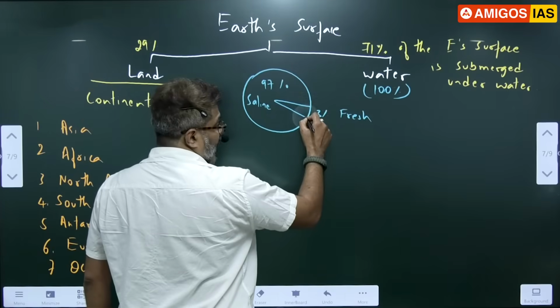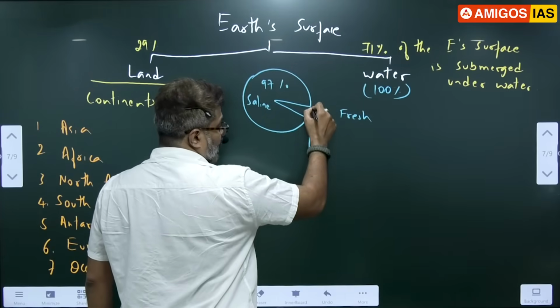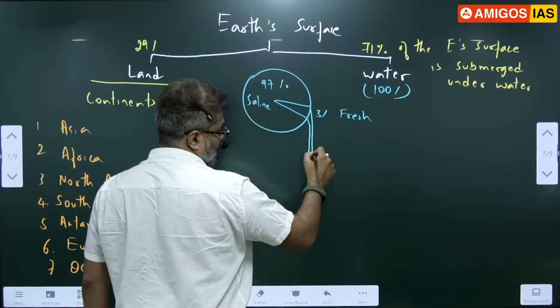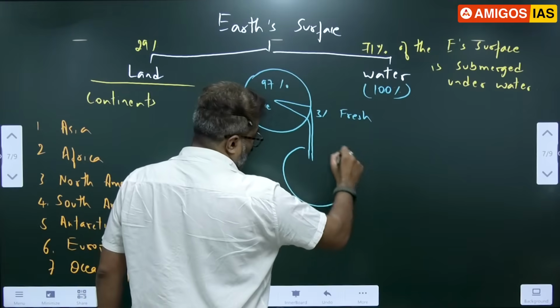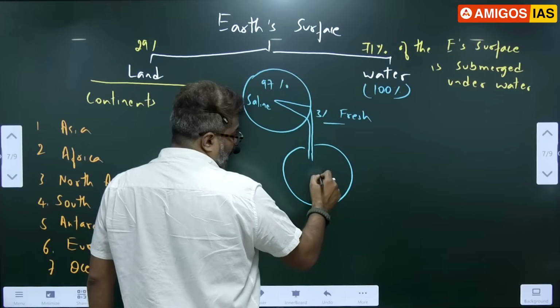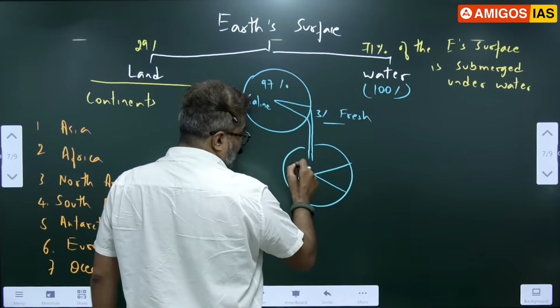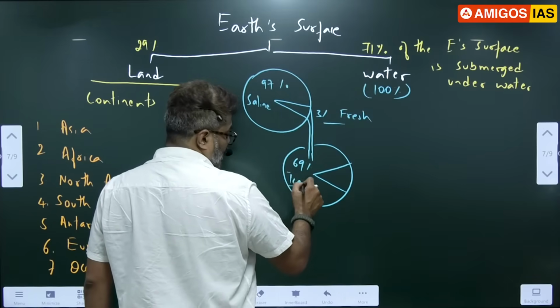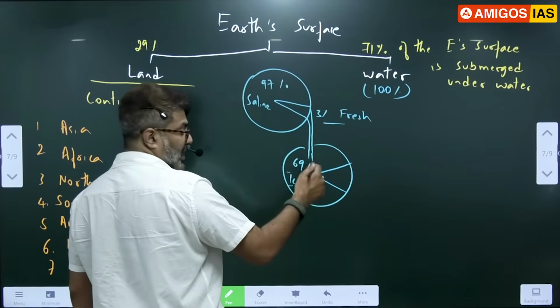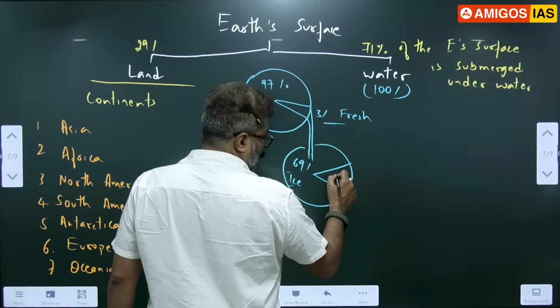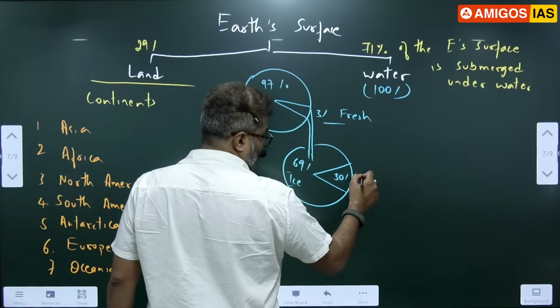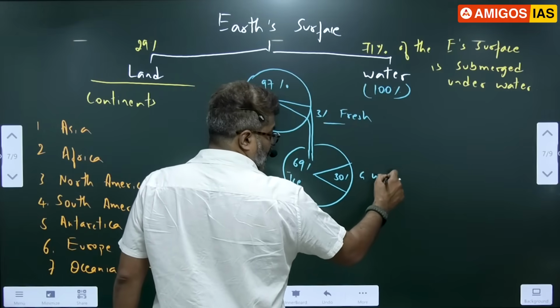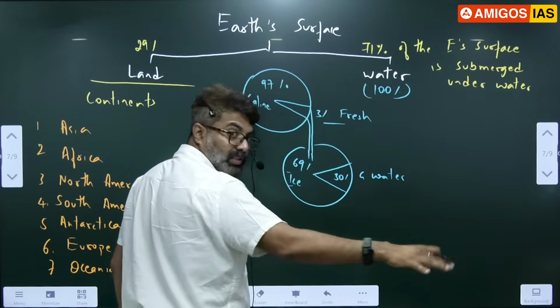Notice this. In that 3% of water, 69% is ice, ice and glacier. 30% is groundwater, which is found below the surface.